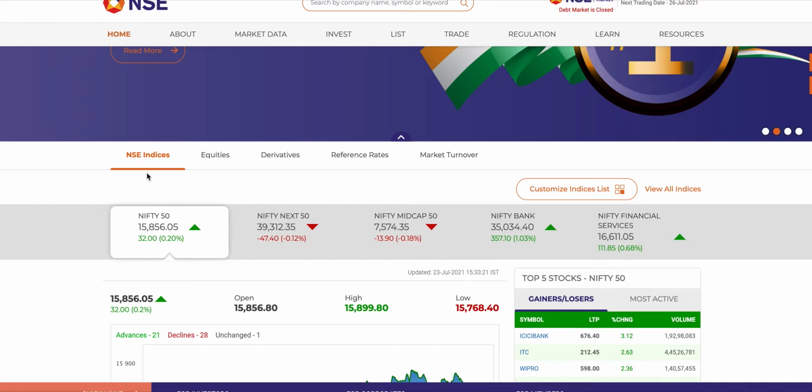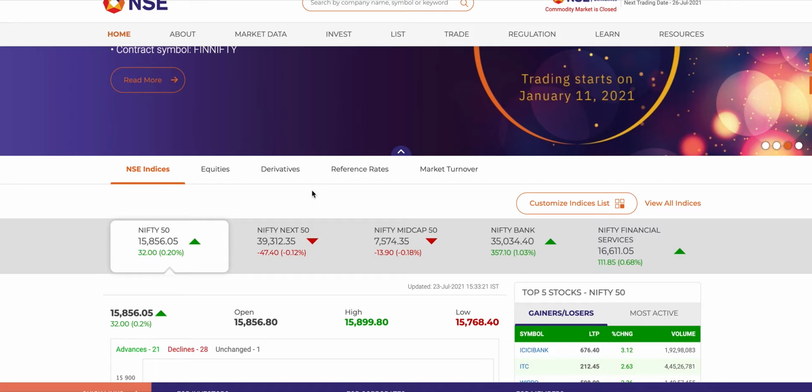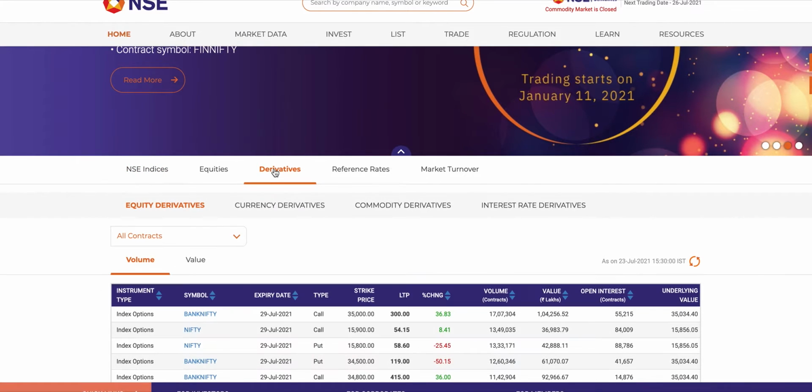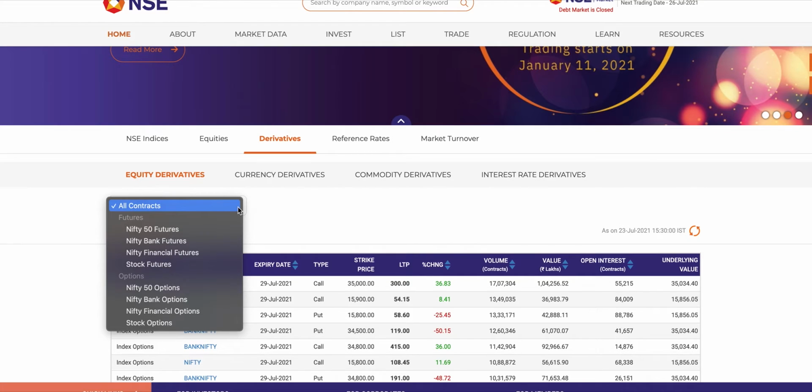This is where the Nifty 50 is currently trading at 15,856. There are other indexes also: the Nifty Next 50, Mid Cap, Bank, Financial, and a new one that has come in very recently. We'll go to the derivatives part, and under derivatives, let's see futures.